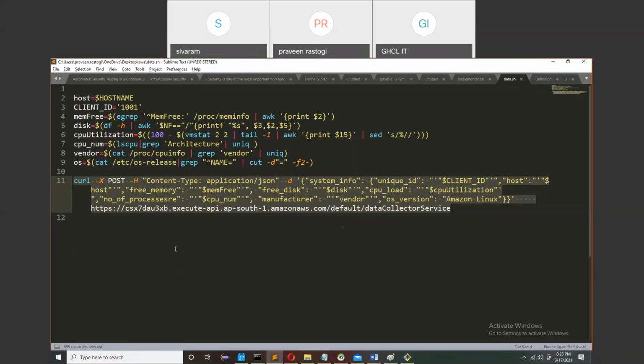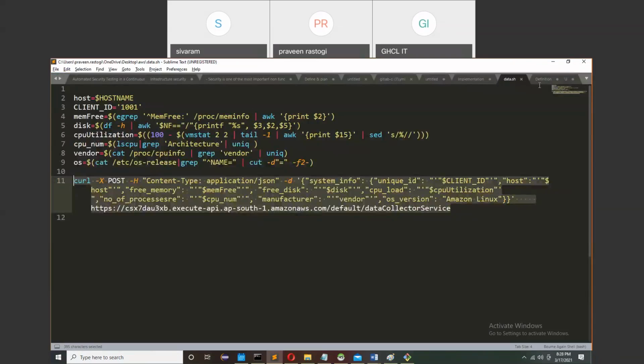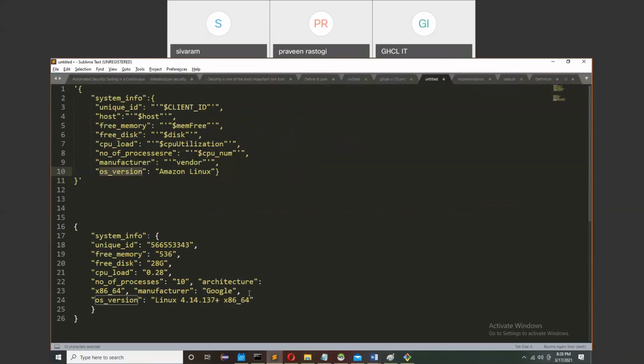Yes. So here I try to figure out all my parameters, what I need to send to the server. Then I prepare that data in the format in which I need to send it to the server, JSON format.